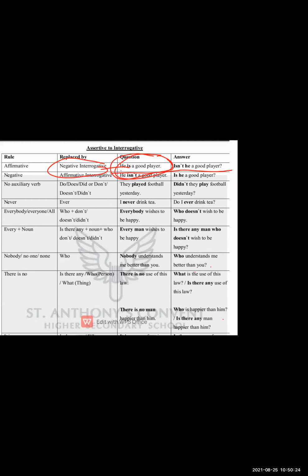Students, no one uses the word positive. Always you have to say affirmative. Affirmative means positive sentence. Now I have to convert it into an interrogative. Not just a simple interrogative, a negative interrogative.